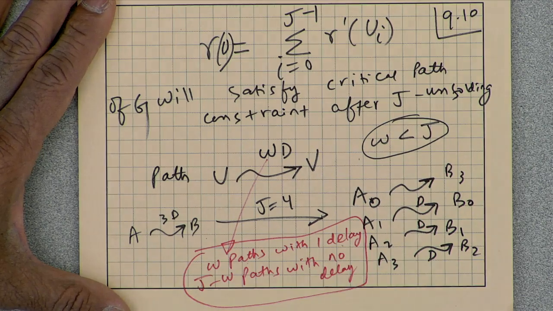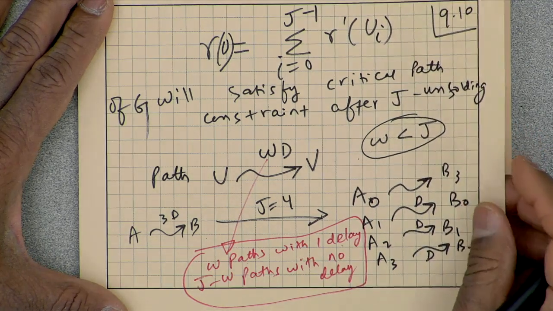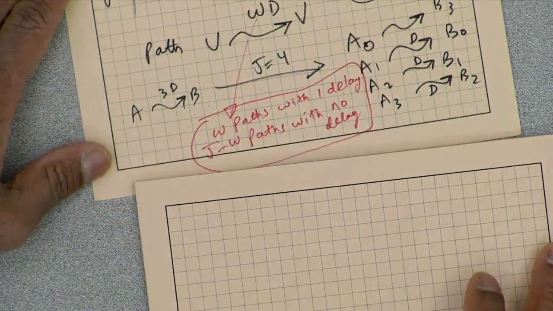J is equal to W? No, that is true. The number of delays should be greater than or equal to J. It could be equal, but doesn't have to be equal; it can be greater.